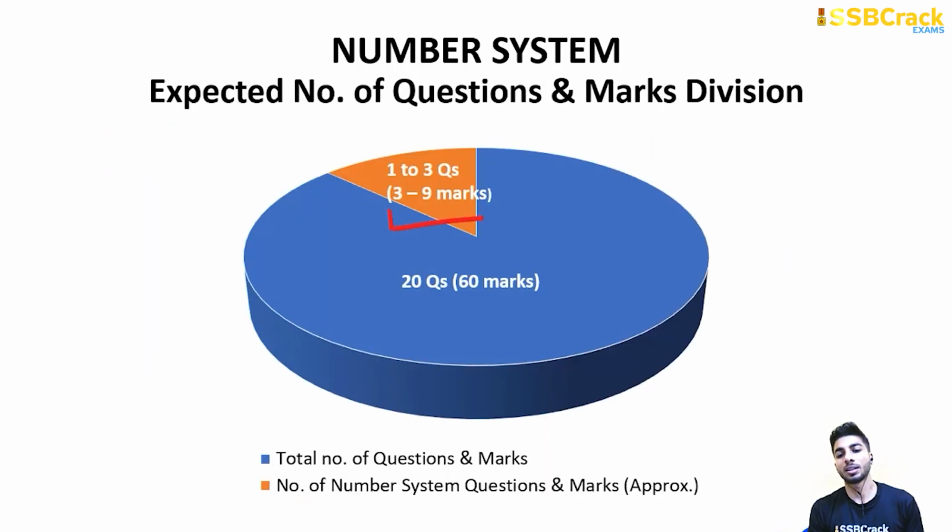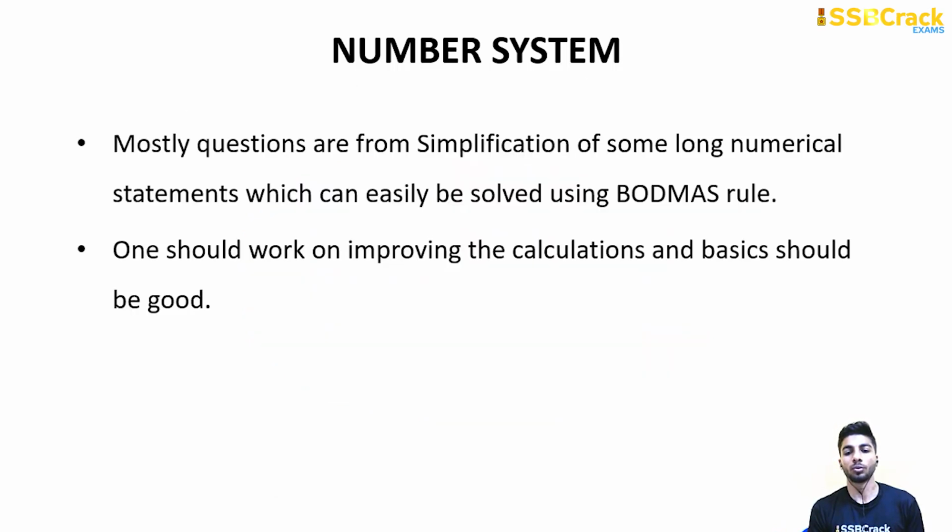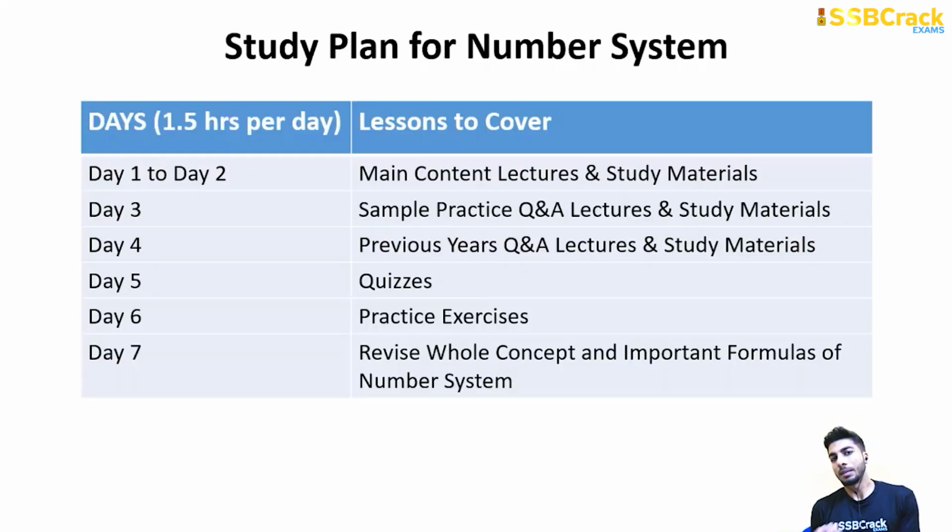And this is the marking scheme. This is the weightage of number system in the marking scheme, 3 to 9 marks. I hope you remember this. Moving on to the number system, what are we going to study? As I told you, we are going to study some simplification and the BODMAS rule, and there is some calculative part also. We will tell you some tricks and tips and the divisibility rule, so you can do these questions very easily.